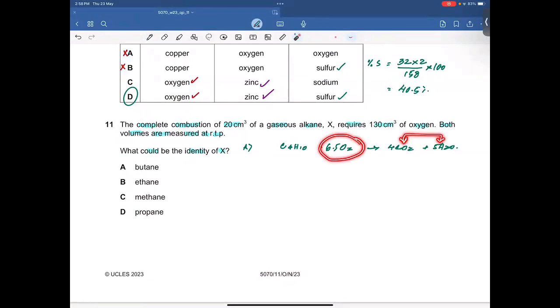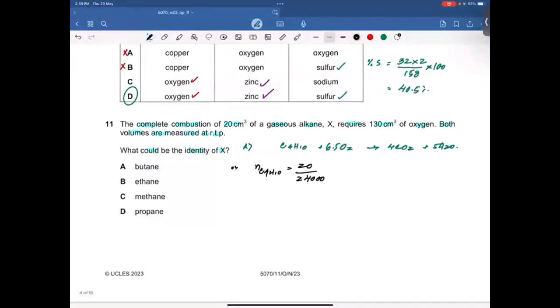All right. So let's talk about the first option here. We have 20 cm cube of butane. So 20 divided by 24,000. Why 24,000? Because the examiner is talking about RTP. So I'll get the moles of C4H10: 20 divided by 24,000 is 8.33 into 10 to the power minus 4 moles.